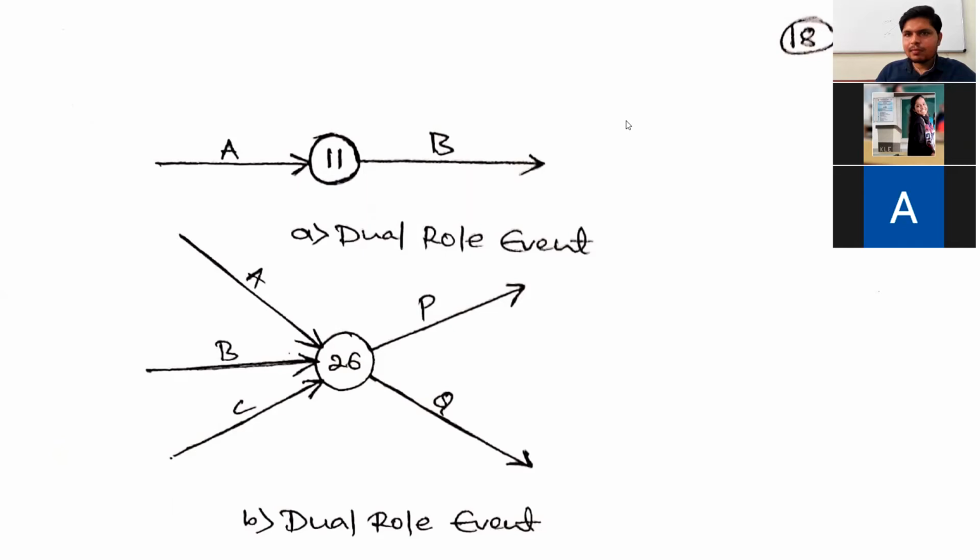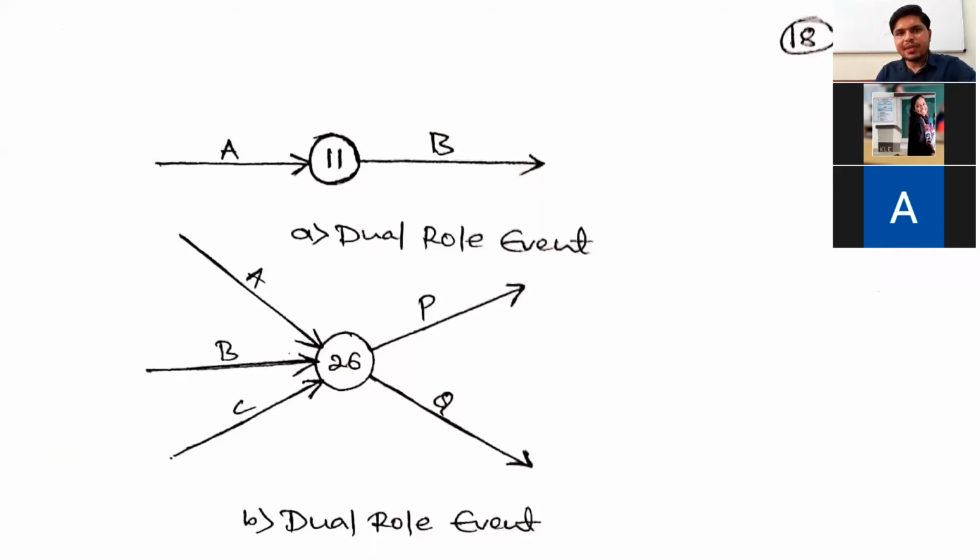There is an activity going on before and after the event. The 11th event is indicating completion of the activity A, right? Yes, sir. This 11th event is indicating completion of activity A and starting of activity B. Hence it indicates both starting and completion.